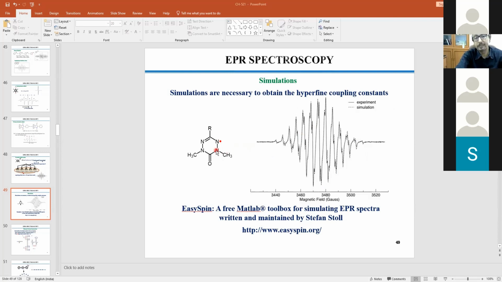If you consider this nitrogen with 1 bond only, that gives 9 lines, another 3 lines, still not fitting. Then you can consider this nitrogen, which is in the meta position, with 2 bonds in between. This is direct, this is indirect. And then another nitrogen, if you consider, that would give you 27.